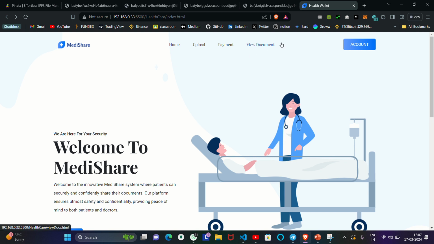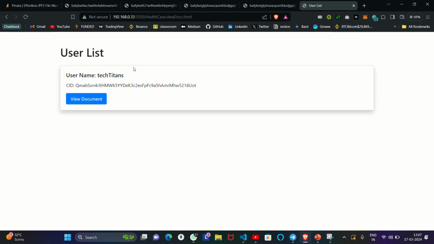So now I want to send it to a doctor ID. I will take doctor ID one. I will put my username, called Sarthak, and I will share it. Now the CID has been successfully sent to the doctor ID.